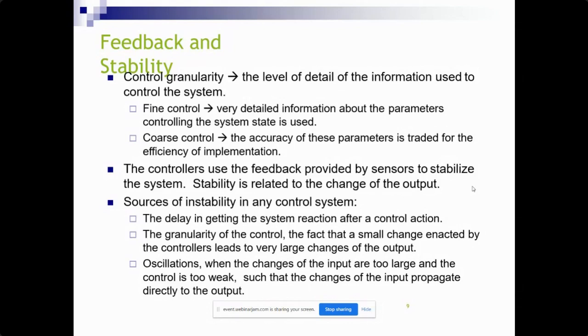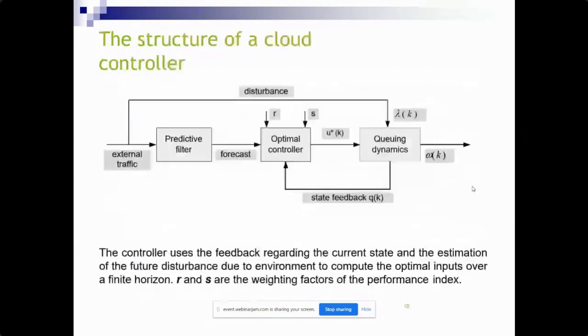Here we have the sources of instability in any control system: delay in getting the system reaction after a control action; granularity of the control, the fact that a small change enacted by the controller leads to a very large change of the output; and oscillations, when the changes of input are too large and the control is too weak, such that the changes of input propagate directly to the outputs.